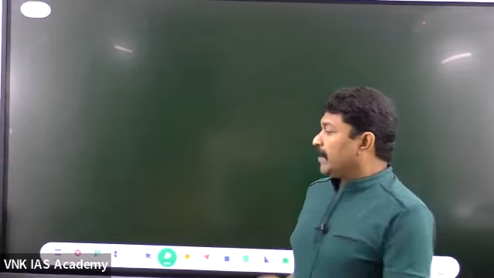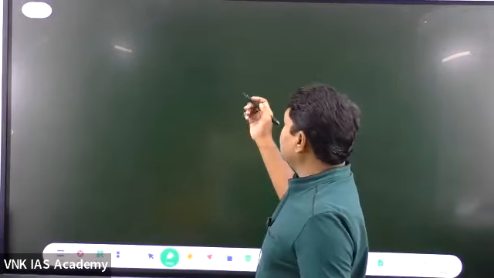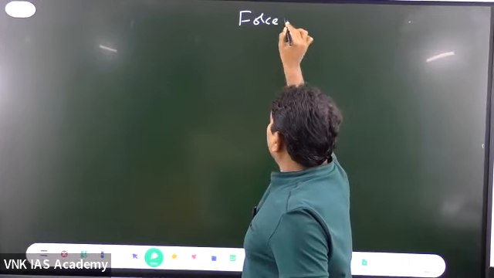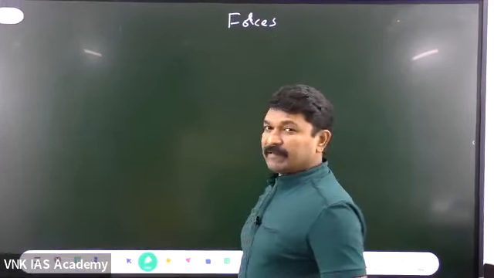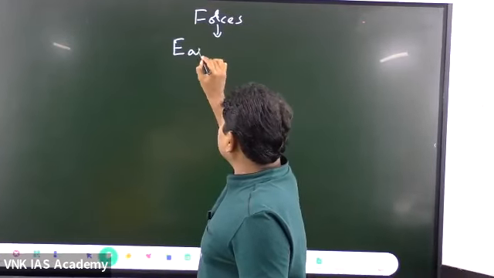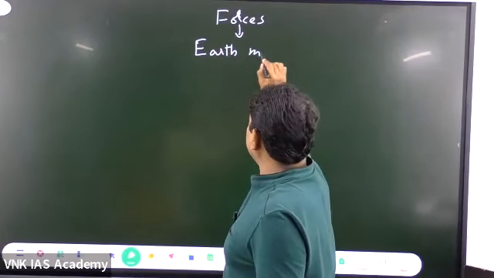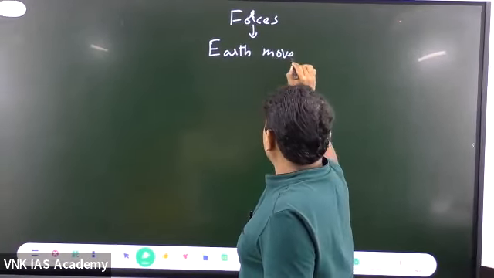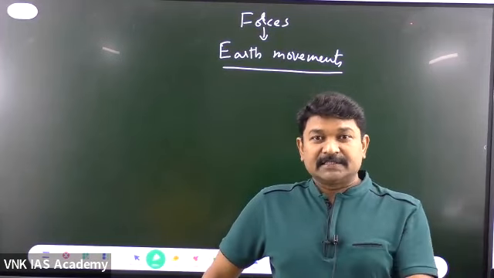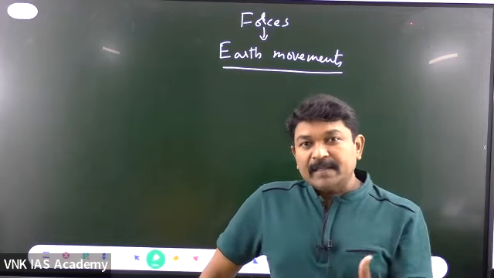Whenever you are talking about this evolution of the landform, the forces that are responsible for the evolution of the landform, because of the forces, what happened? The earth movements were there. There are certain forces which are responsible for the earth movements. Regular movements are happening on the earth's crust. From where are the movements coming from?